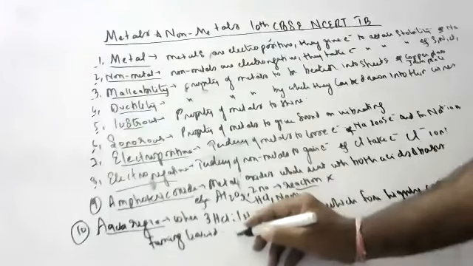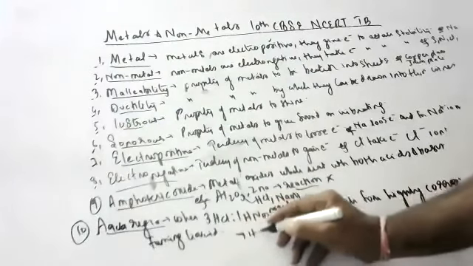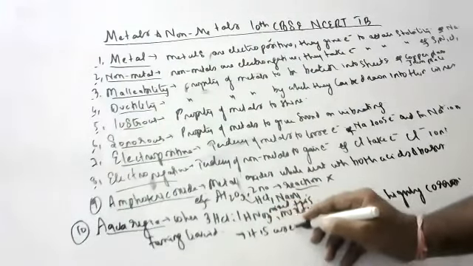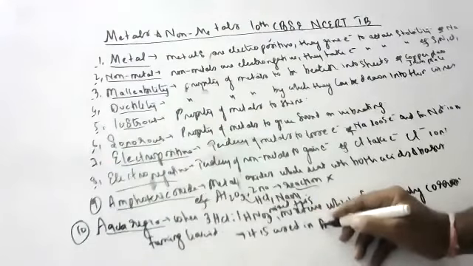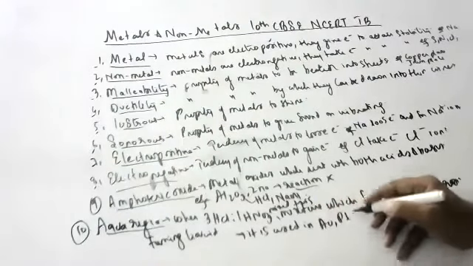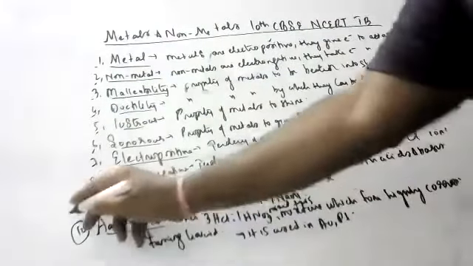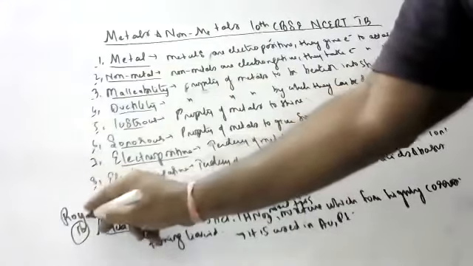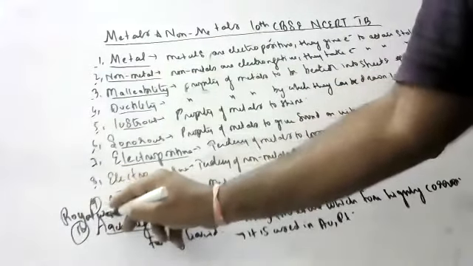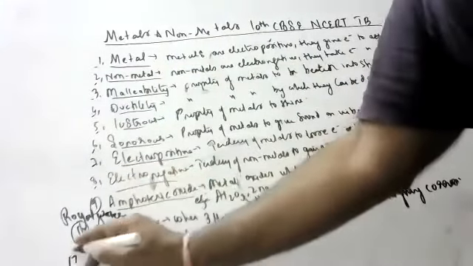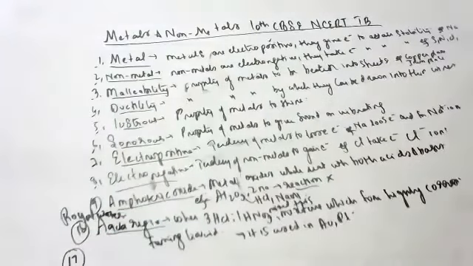Just write down below that it is used in dissolving gold and platinum. It is also called royal water, children. Aqua regia is also called royal water. Don't forget, children, please.